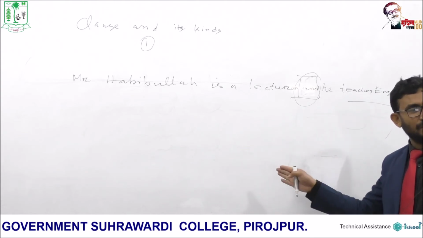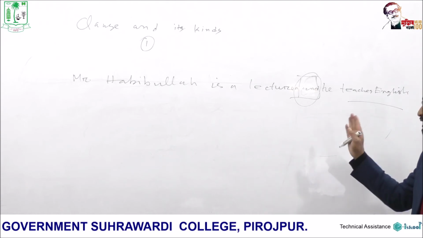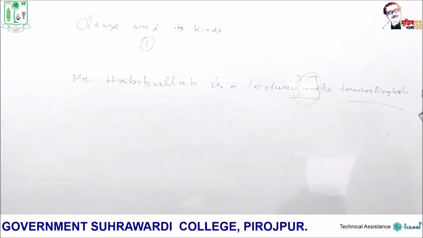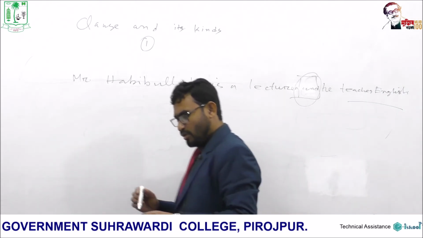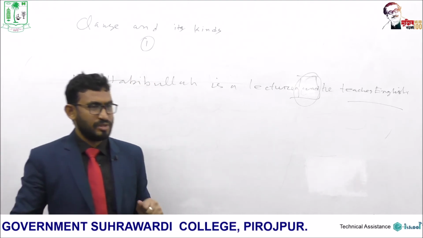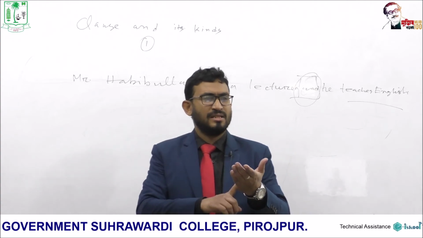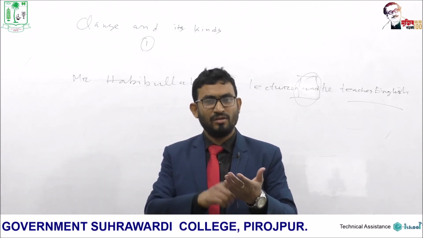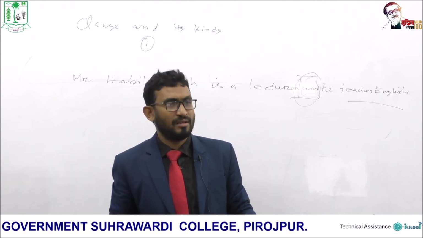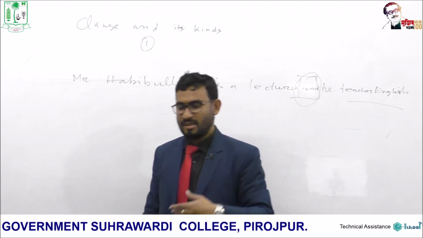So, when two principal clauses or independent clauses are joined together using coordinating conjunctions, then each clause is known as a coordinating clause. So, how many kinds of clauses have we got? We have got three kinds of clauses. Number one, principal clause or independent clause or main clause. Number two, dependent clause or subordinate clause. Number three, coordinating clause or coordinate clause, as some people call it.